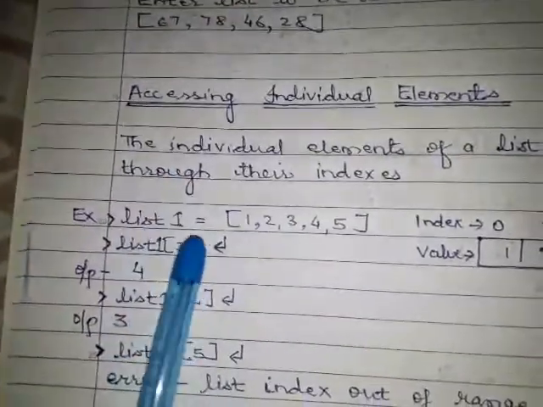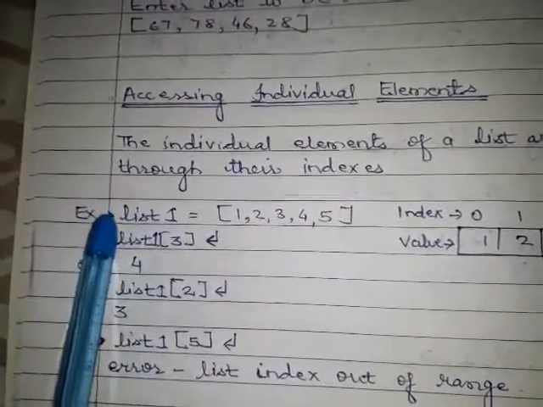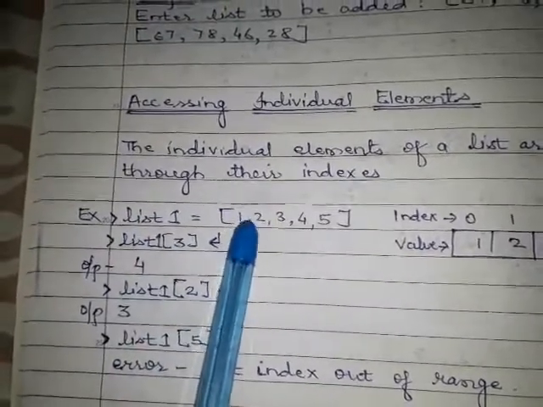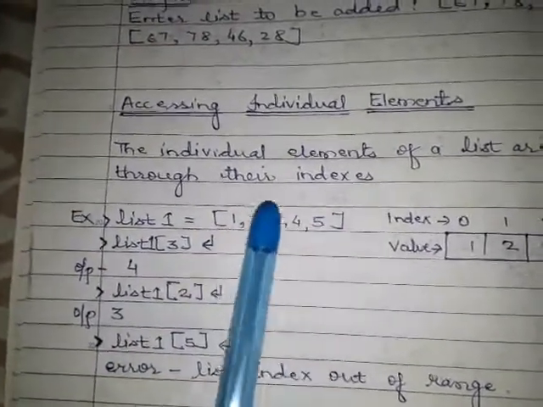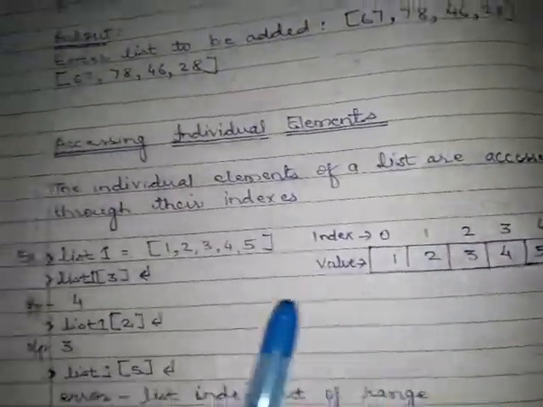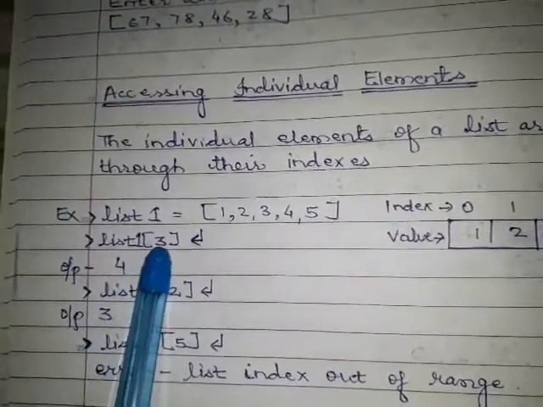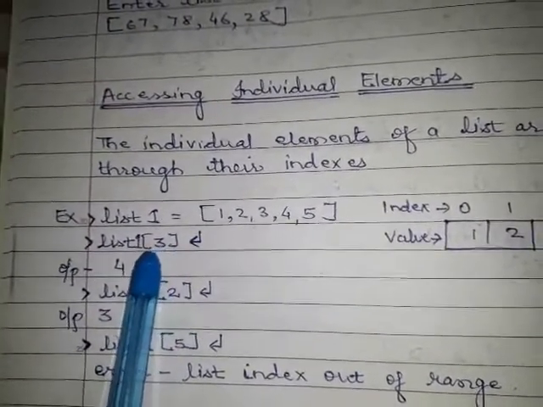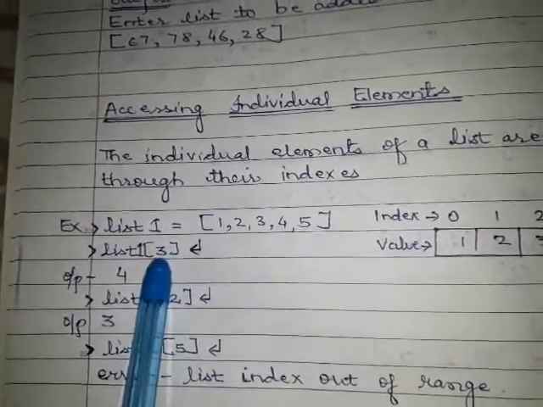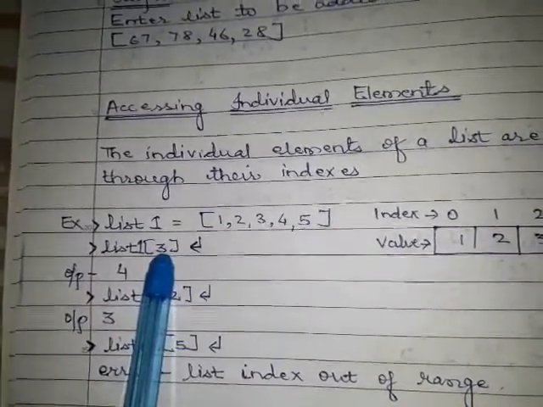Look at this example. Suppose list1 is our variable and I am declaring a numeric list in which the elements are 1, 2, 3, 4, 5. These are the list elements. And suppose I type list1 and in square brackets I write 3. So this 3 is called the index.